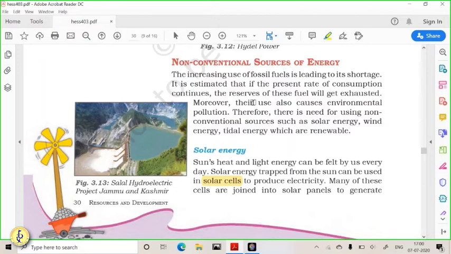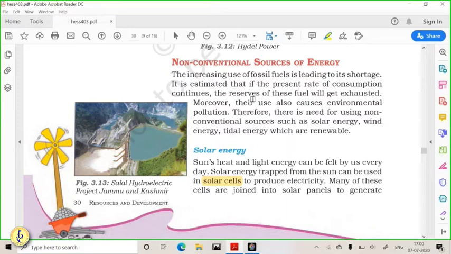Getting it? So I hope guys you have understood these things. So very important from mains point of view and as well as prelims point of view as well. Now we have seen the conventional sources of energy. Now let us understand non-conventional sources of energy.